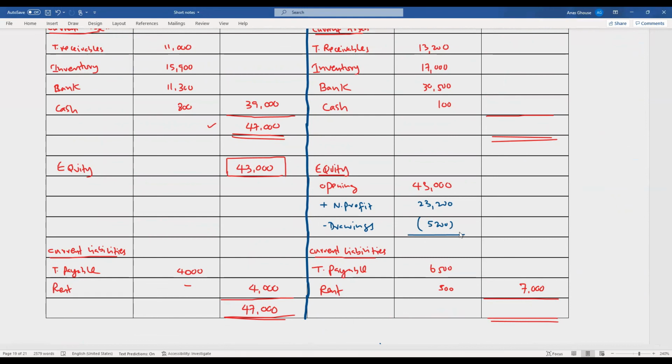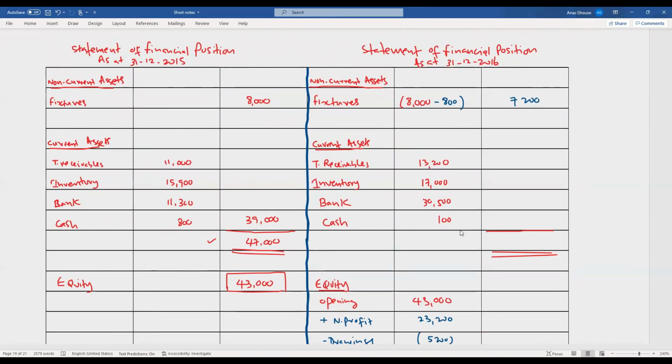Let's take the totals. So trade receivables 13,200 plus 17,000, 30,500 plus 100. So this is 60,800. So therefore, the total will be 68,000. Okay.